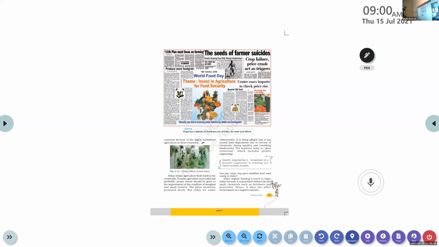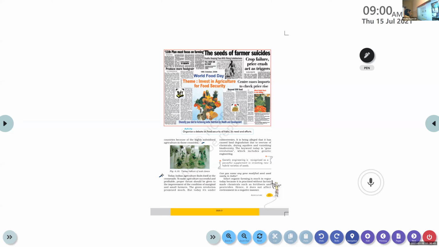Today, Indian agriculture finds itself at the crossroads. To make agriculture successful and profitable, proper thrust should be given to the improvement of the condition of the marginal and small farmers. So here the point is that today we are facing lots of challenges in the field of agriculture production. So government support is necessary, but today it is under controversies.